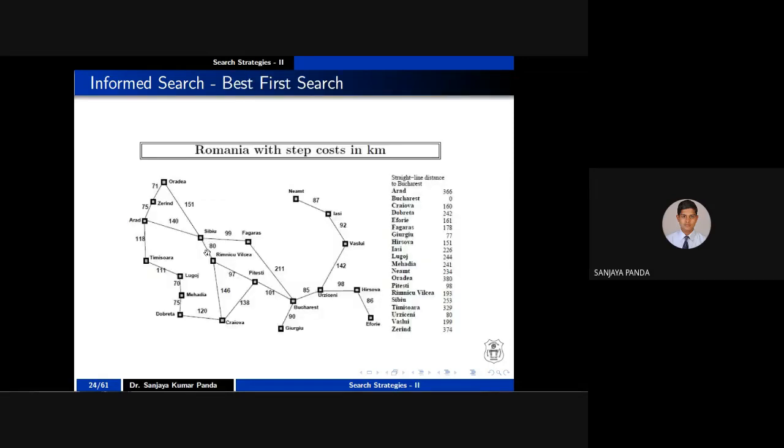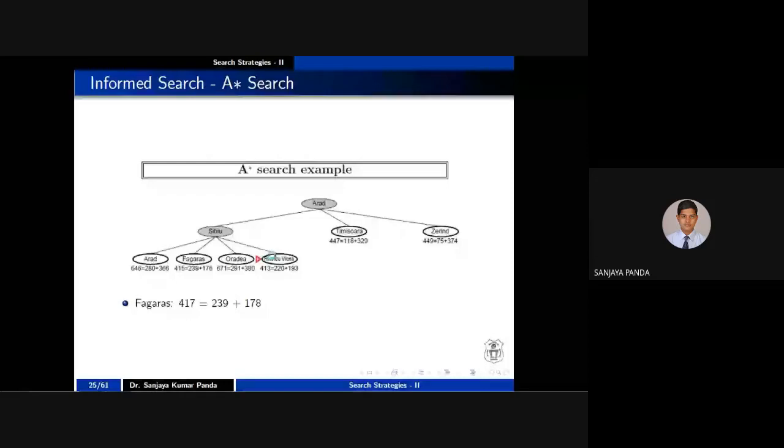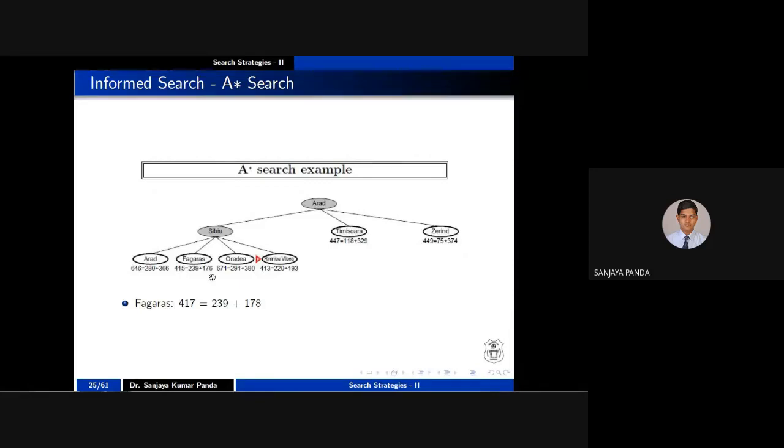Now, once you reach S, again you will expand. You will get A, O, R, and F. They are written in alphabetical order, so that is A, F, O, R. So what do you have to do? Again, you have to calculate the evaluation function at A, at F, at O, and at R.